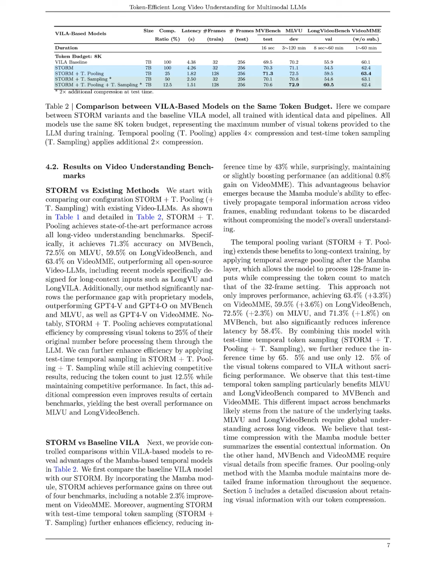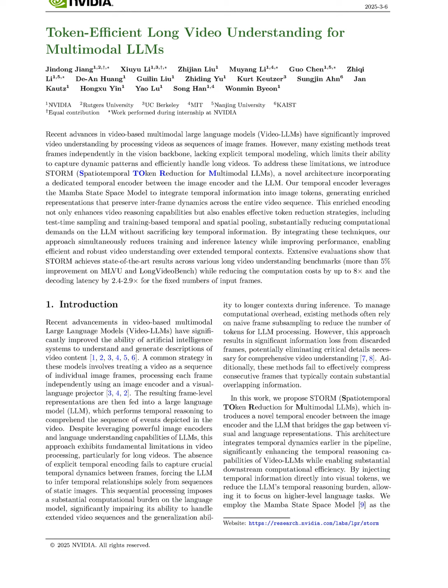Additionally, the experiments involved analyzing the impact of different token compression strategies, such as temporal and spatial pooling and test-time temporal token sampling, on both performance and inference latency. The results demonstrated that STORM not only maintained competitive accuracy, but also significantly reduced computational overhead, showcasing its effectiveness in long video processing.